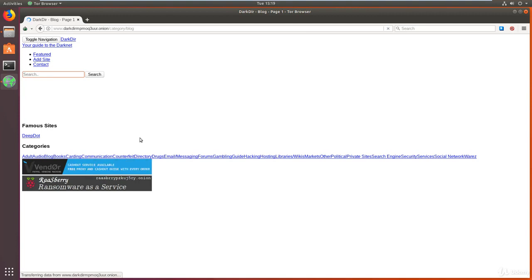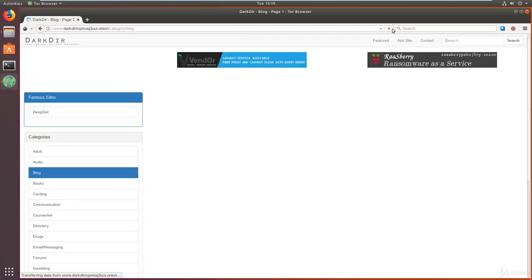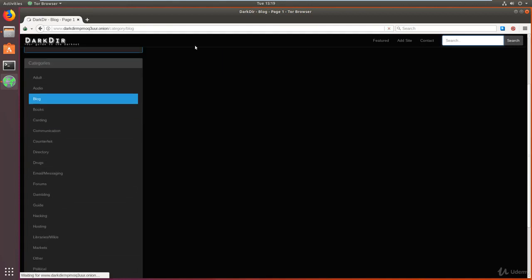Right, you do not need to enable JavaScript on this site. It works without JavaScript, so just give it a few seconds to load up. Don't worry if it takes a while. That is the whole process with the deep web or the darknet. The sites usually take longer to load, and if it doesn't load you can always just stop it and reload it, like so. Let me just reload it. Hopefully it loads up for us.